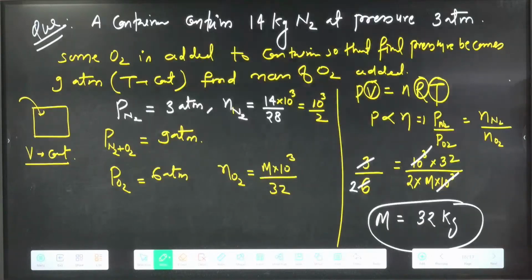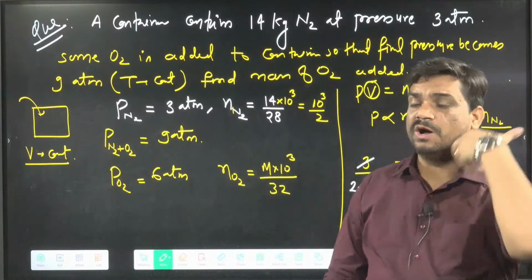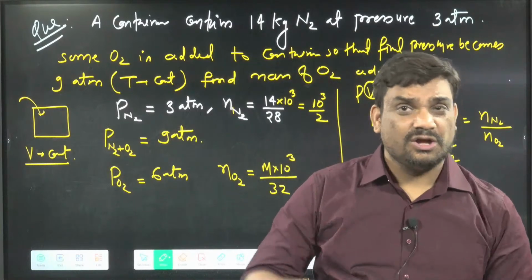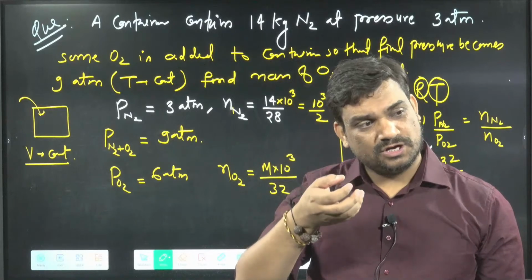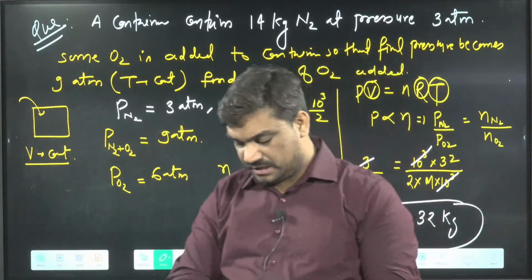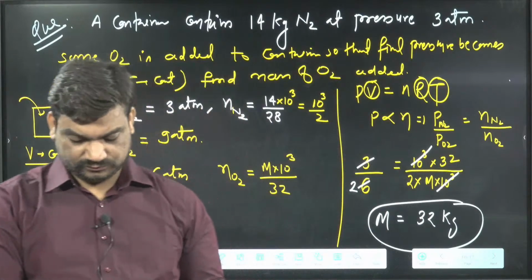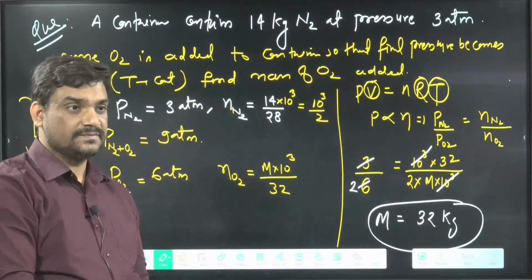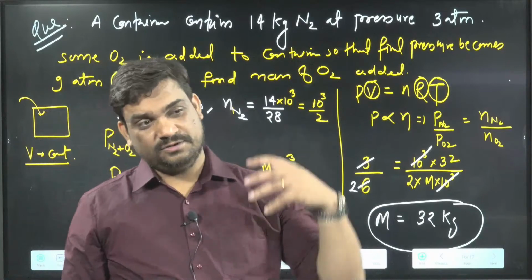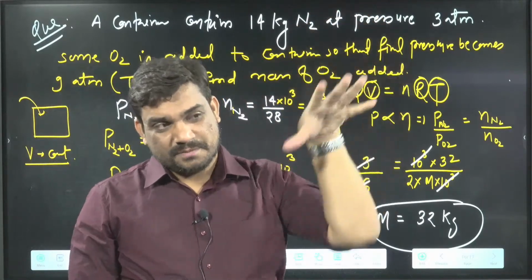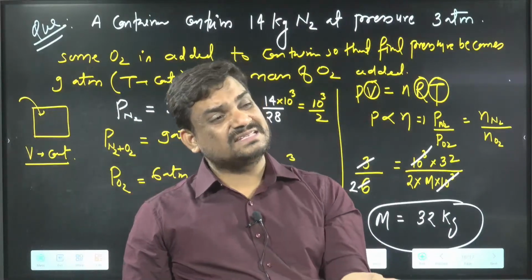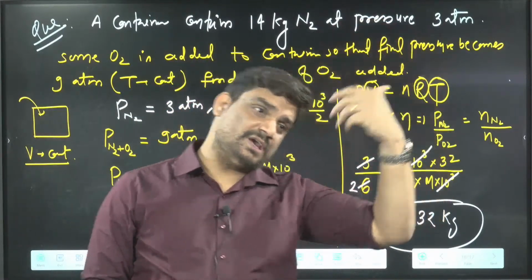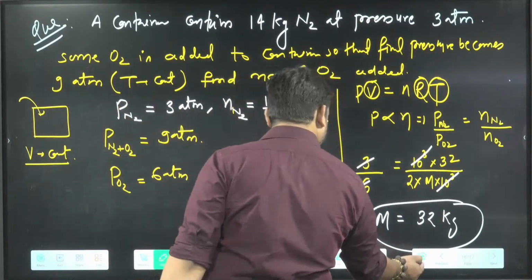If I say a bubble is moving from the bottom to the top, then does its volume increase or decrease? When the bubble moves from bottom to top, what happens to the volume? Volume increases, because the pressure at the bottom is always more. At the bottom pressure is more, so volume is always less. And at the top, pressure is less. So we can see here, next question.